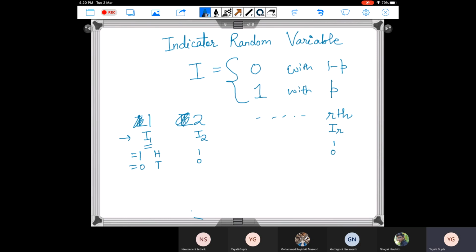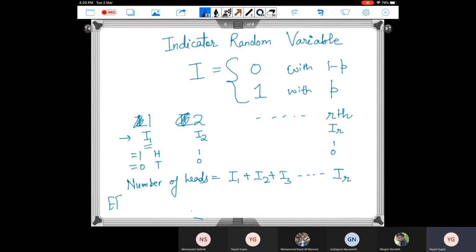Can I say that the number of heads is equal to I1 plus I2 plus I3, and so on up to IR? Yes, because I1 is 1 if you see a head, otherwise 0, I2 is 1 if you see a head, and so on.